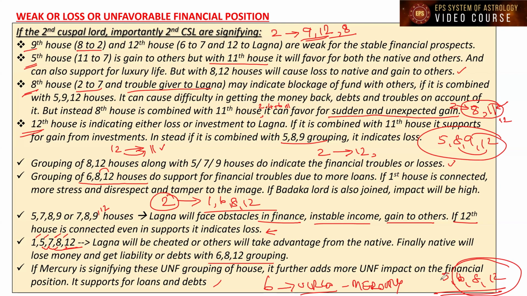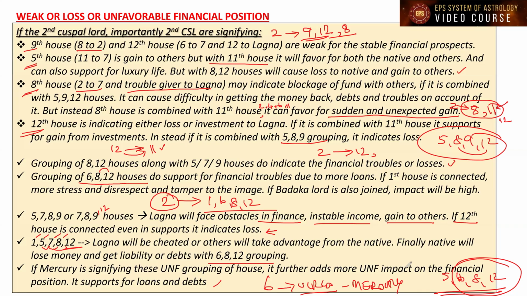That is the reason whenever we study a birth chart, especially for finance, and finance also connects to the profession, because my money is going to come more from the profession. Suppose the native is doing business. Whenever Mercury is acting as the period, or Mercury is connected to the second house matters, and that Mercury itself is ruling as the Dasa or Bhukti, then we need to be very careful, because Mercury is the Karaka planet not only for business but also for the sixth house, loans and debts.